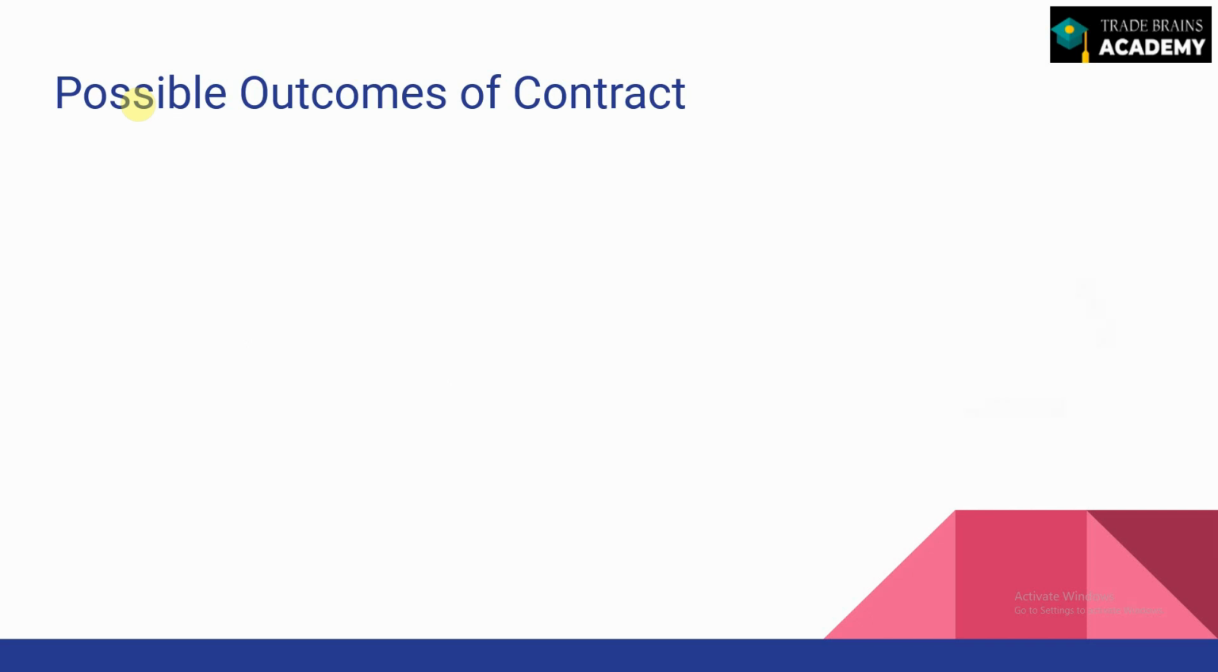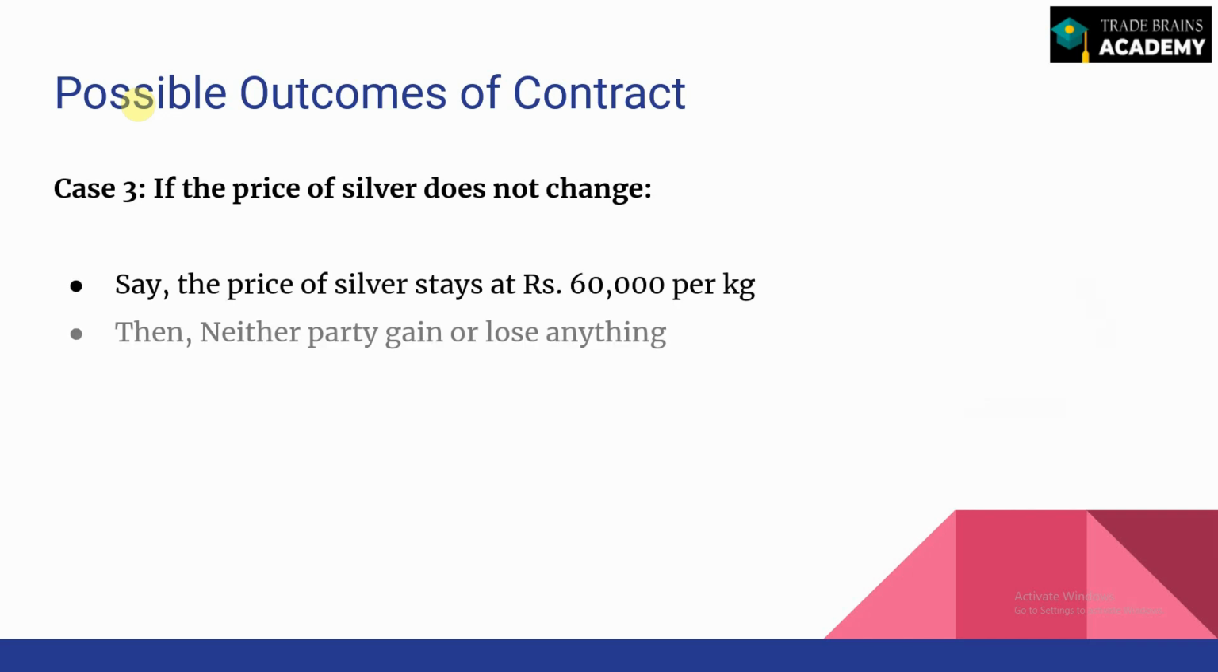And what is the third possible outcome? The price of silver does not change. It neither goes up nor goes down. And then in that case, neither party either loses or gains anything in this contract. The contract is almost like a null and void contract. Now, this is the basics of the forward market.